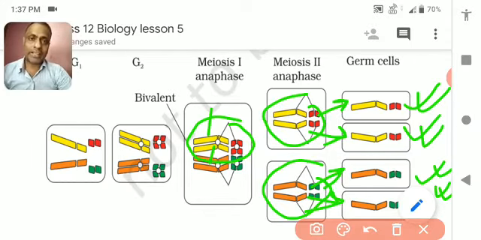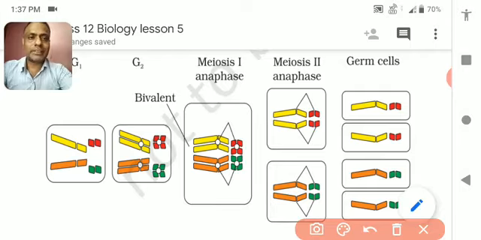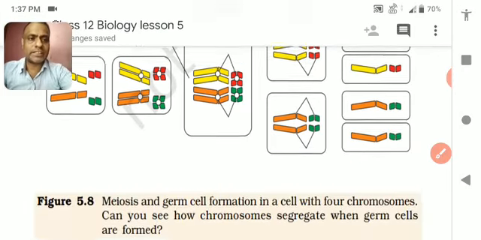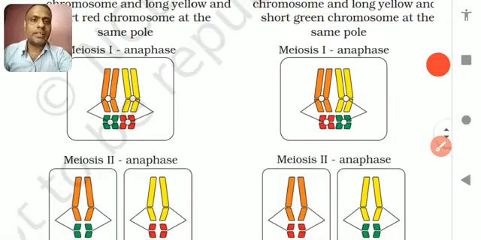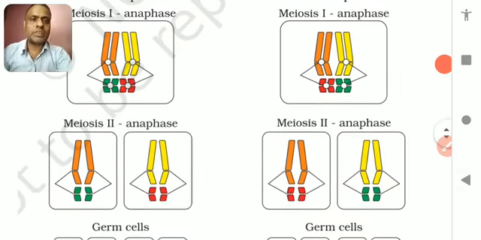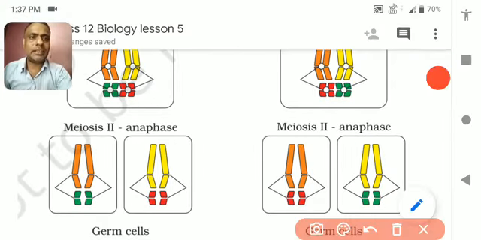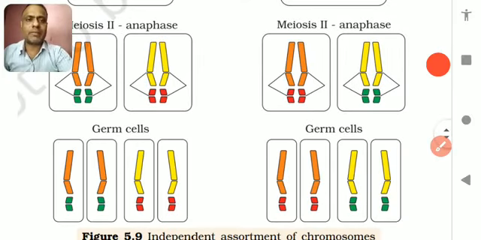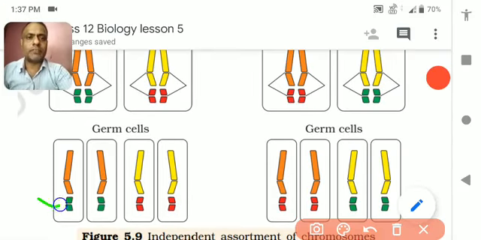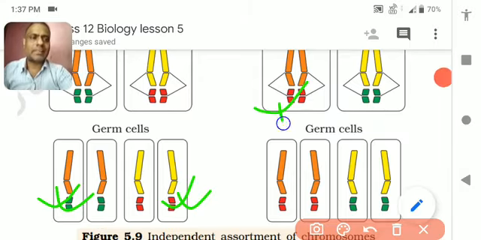That is told by Mendel in the law of segregation. Yes, that is good. I think you understood. The same thing has been explained here. During meiosis 1, you can see two pairs of chromosomes, and they segregate separately during gamete formation, as in the earlier picture. The same thing happens here.